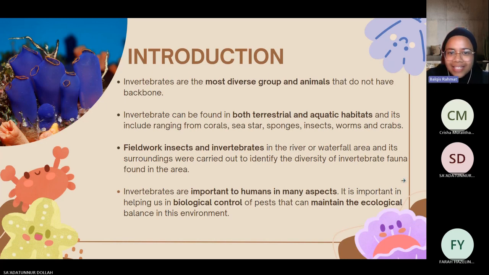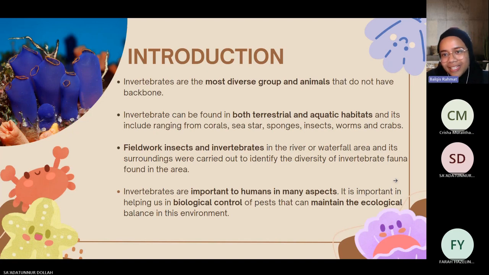Also, about 80% of all invertebrates are grouped under phylum Arthropoda, which includes centipedes, crustaceans, millipedes, spiders, and insects. Fieldwork on insects and invertebrates in the river or waterfall area and its surroundings was carried out to identify the diversity of invertebrate fauna in the area. The students will be provided with appropriate tools to do sampling of aquatic invertebrates, like a net, an aquatic net, and the stone shaking technique.